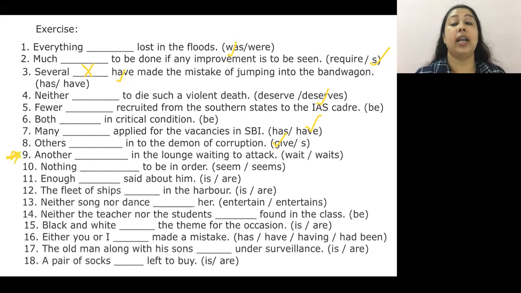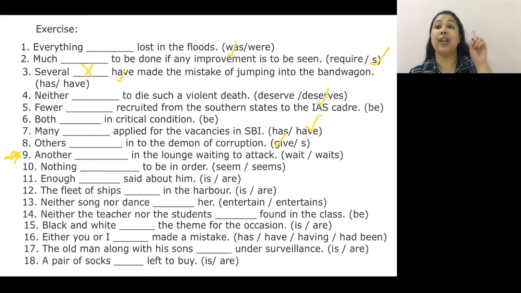Another dash in the lounge, very important. With another, I assume that there is only one person. Another waits in the lounge waiting to attack. Nothing dash to be in order. Nothing seems. Again, singular verb, singular subject. Gargi, spelling error. Enough dash said about him. Enough. I cannot count this, but enough is said about him.